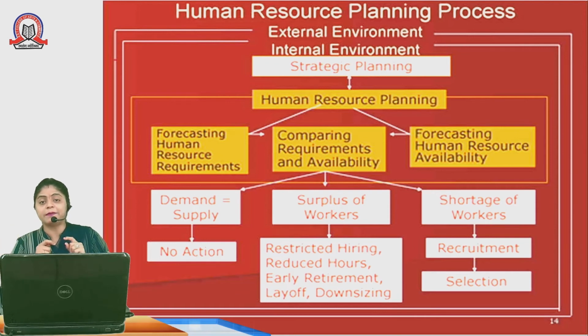Say for example, if a company requires 1200 employees and if the company has 1200 employees, it means the demand and supply is equal. तो कोई टेंशन नहीं है. The company need not hire, the company need not terminate any employee. If the demand and supply is equal, that is अगर एक कंपनी को 1200 employees चाहिए और 1200 employees at present हैं, so demand and supply is equal.